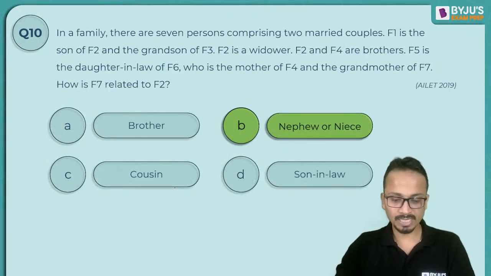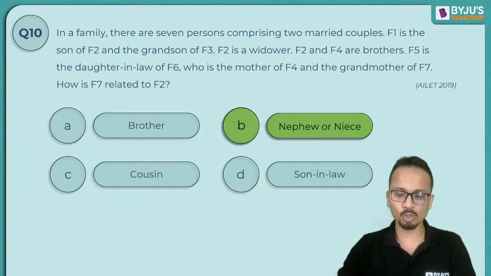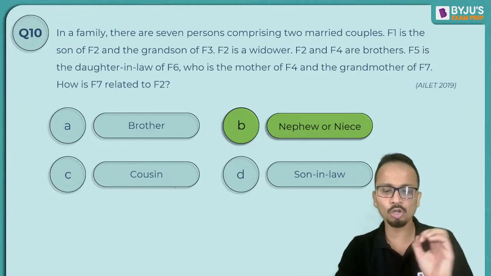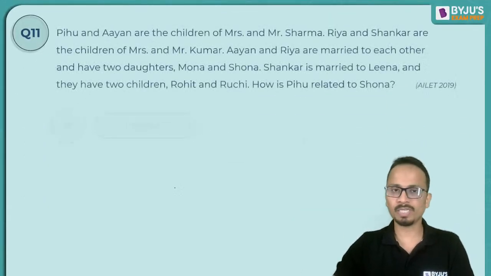All right. Yes, Yusuf, you are absolutely correct about the married couples F3 and F6 and F4 and F5. Absolutely correct. All right. So Yusuf, Kinza, Hariom, Akanksha, Bhumika, Megha, and Abhishek, all of you have given a correct answer for this one. Let's move on to question number 11 with this.